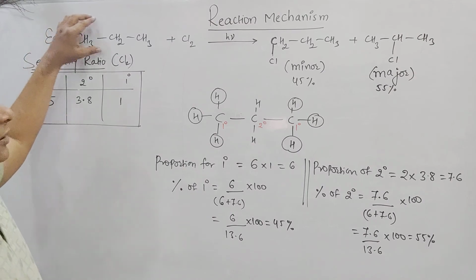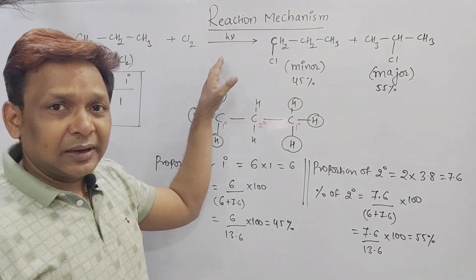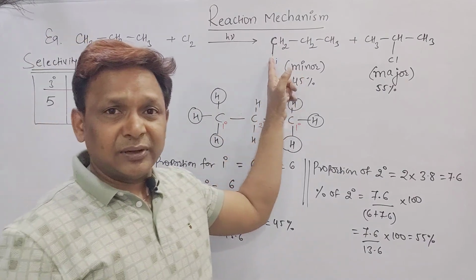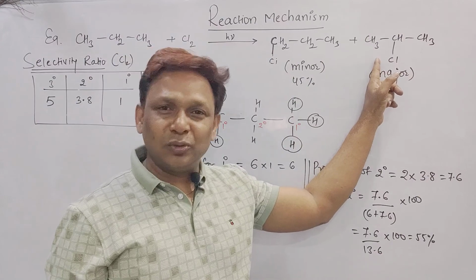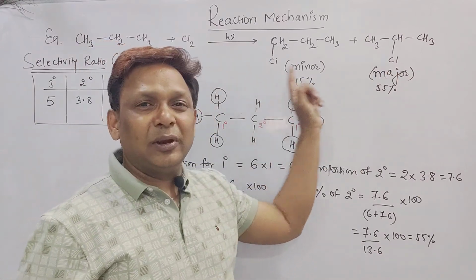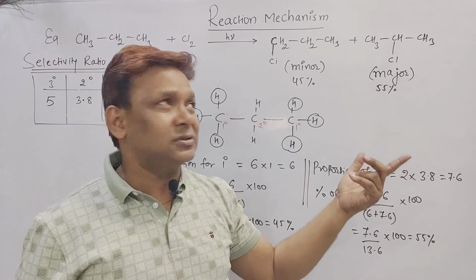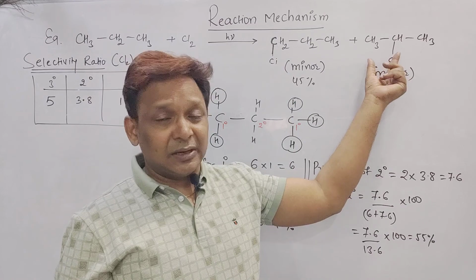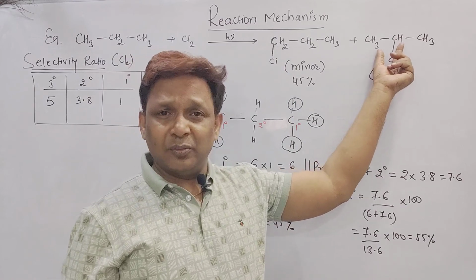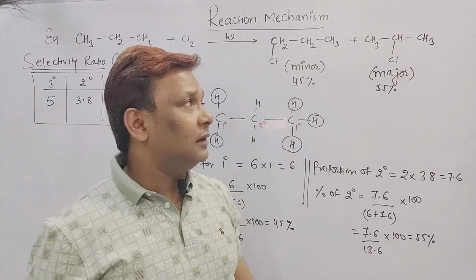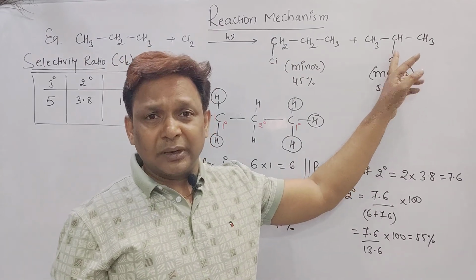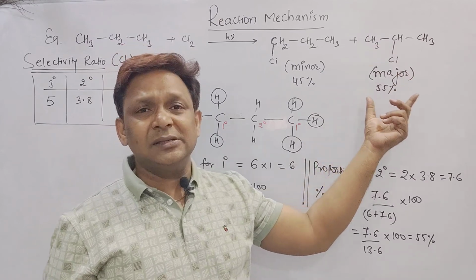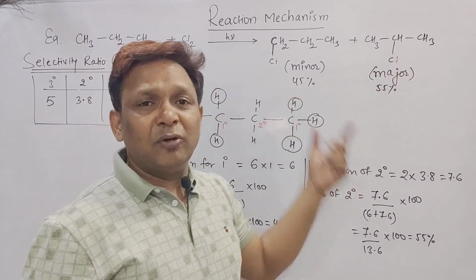This is propane. When we are adding the chlorine in presence of sunlight, there is a possibility that it can form two products: one is called 1-chloropropane and the other will be called 2-chloropropane. But among the 1-chloro and 2-chloro, which is the major? Everybody knows that secondary carbon free radical becomes more stable than primary carbon free radical. So the product obtained by this secondary carbon free radical is more stable and the major product, that is 55%, and this one is 45%.